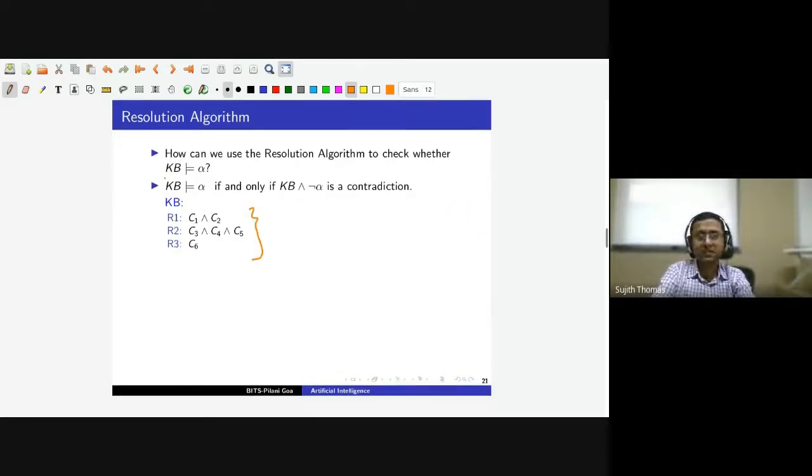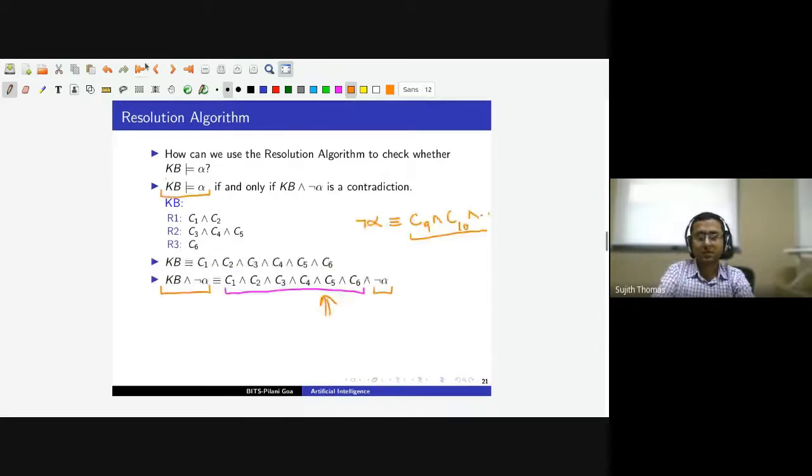Or not previous, I mean, here itself we are saying that knowledge base entails alpha if and only if knowledge base and not alpha is a contradiction, which means this sentence must lead to a box clause if knowledge base entails alpha.